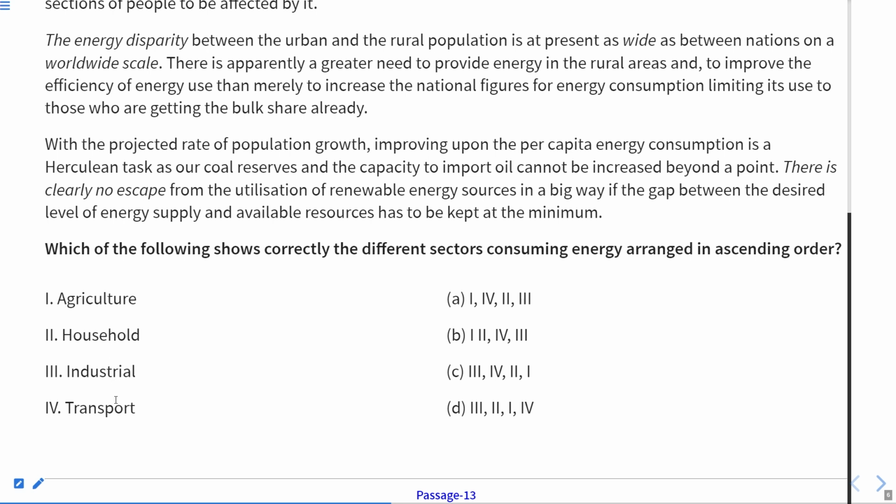Okay, so 1, 2, 4, and 3. So 1, 2, 4, and 3 is written in the B part. This is in option B, so our answer is obviously B, as we have done it in the passage as well. So B will be the correct answer. Now let us move to the next one.